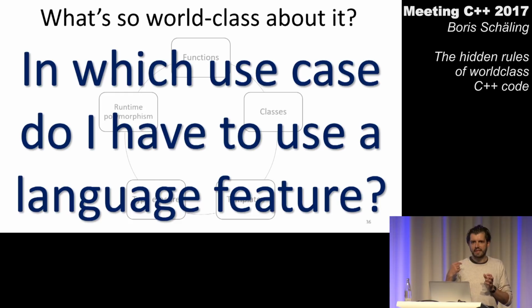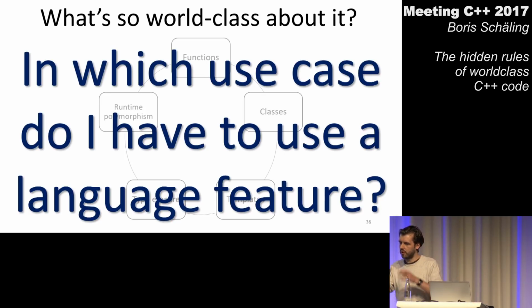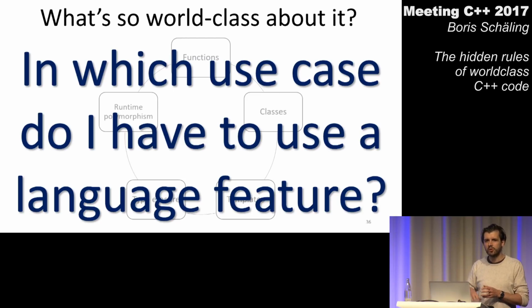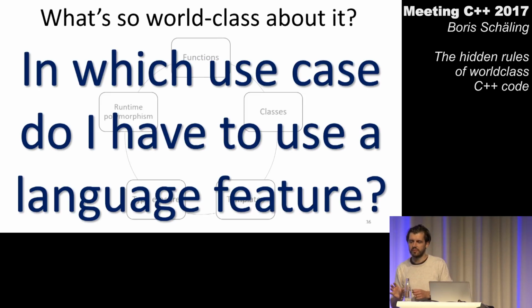Now, if we come back to my example with the two different implementations, the traditional implementation and this new implementation I came up with, does this rule help us somehow? So I said that we are supposed to use language features only in those defining use cases where we have to use them. So I have just proven to you that we don't need to use runtime polymorphism. We don't need to use class hierarchies or virtual functions. We can actually get away with an alternative implementation. So I could argue that this is not a use case where you have to use runtime polymorphism.